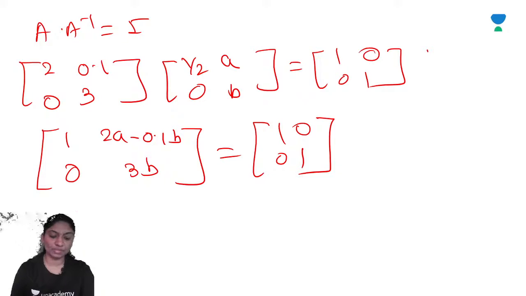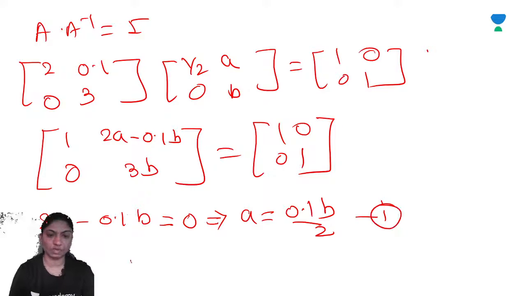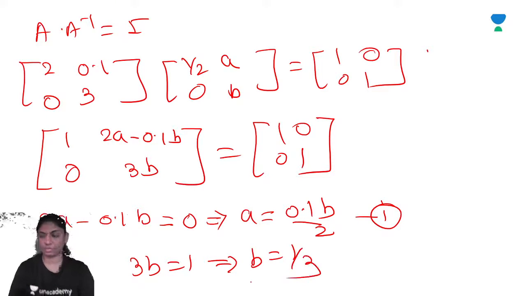So 2A minus 0.1B is equal to 0, which implies A is equal to 0.1B by 2. This is equation 1. So 3B is equal to 1, which implies B is equal to 1 by 3. Right? So B is equal to 1 by 3.